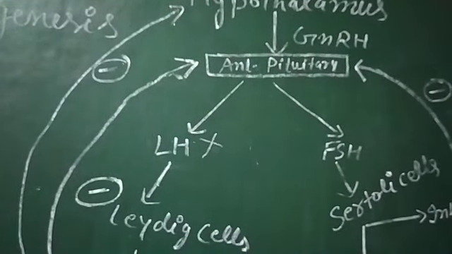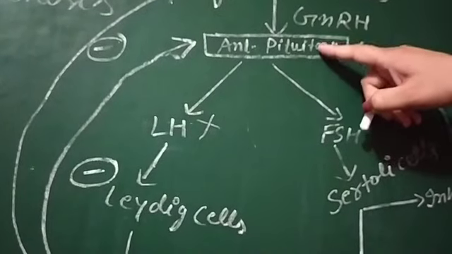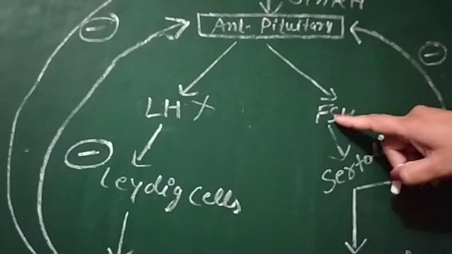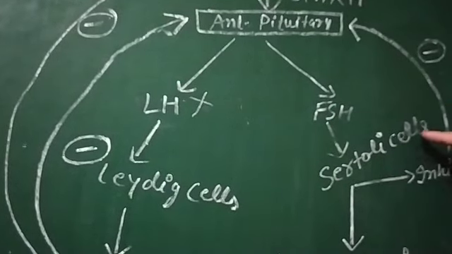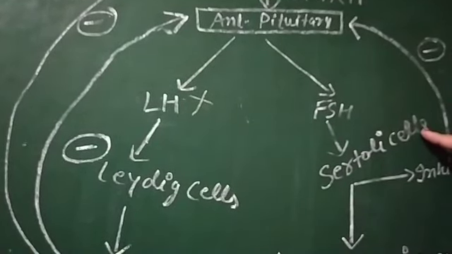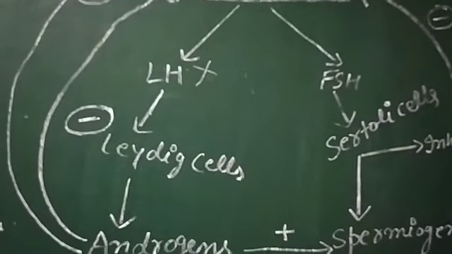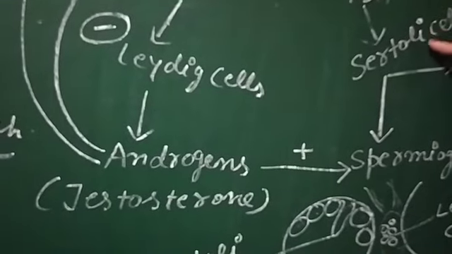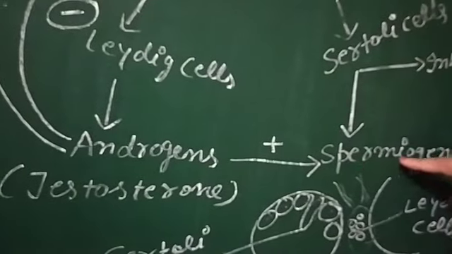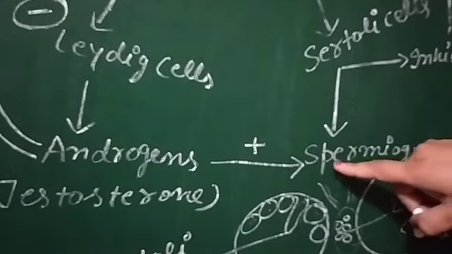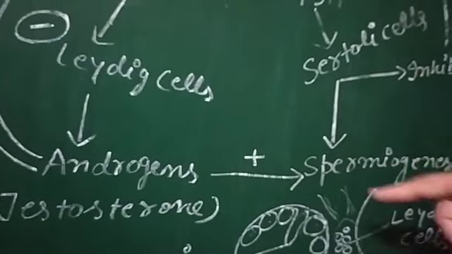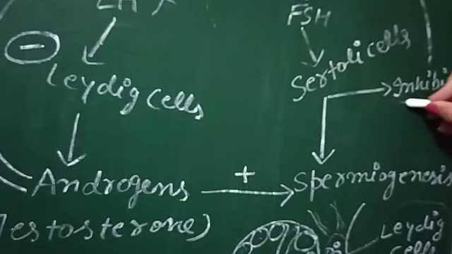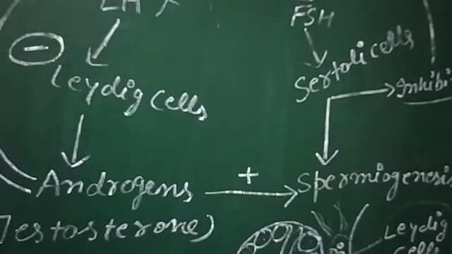So by this feedback the process is regulated. Now let's take the example of FSH. The anterior pituitary also releases FSH, and here S is there, so it works on the Sertoli cells. Sertoli cells are also known as nurse cells, because these cells give nourishment to the developing sperms. These Sertoli cells also help in the process of spermiogenesis, and if the sperm formation is more, they release inhibin, which means inhibit, to stop the process.